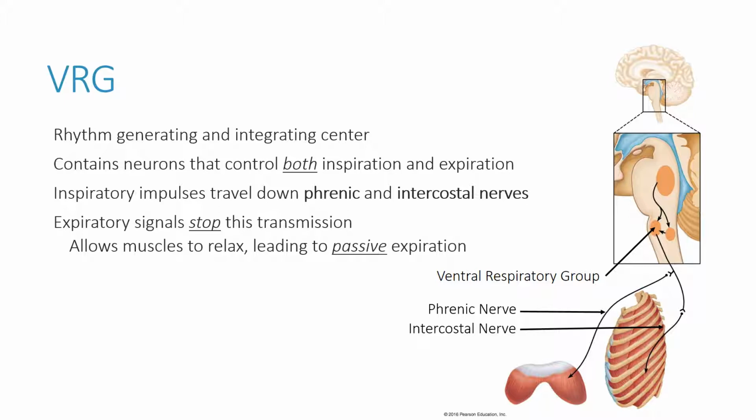That means that the diaphragm and the intercostal muscles begin to relax, which leads to the normal passive kind of expiration. We said previously that inhaling is an active process, but normal, quiet exhalation is a passive process, not only because of the way the muscles are working, but because of the way these signals are traveling and working. Inspiratory signals actively travel down nerves, but expiratory signals stop that transmission.